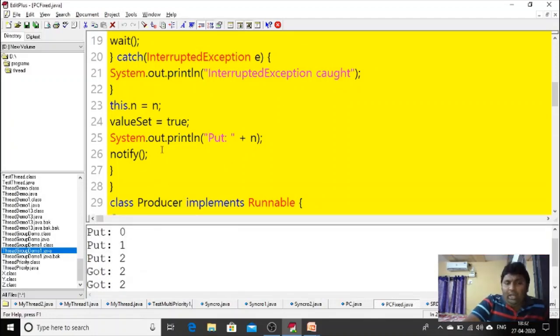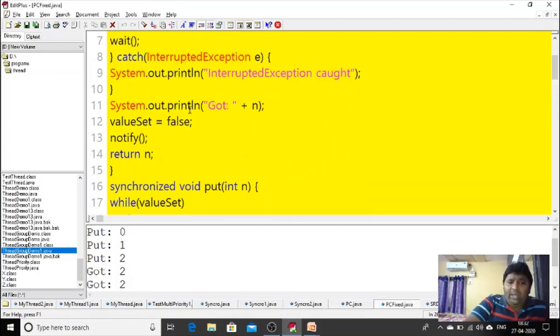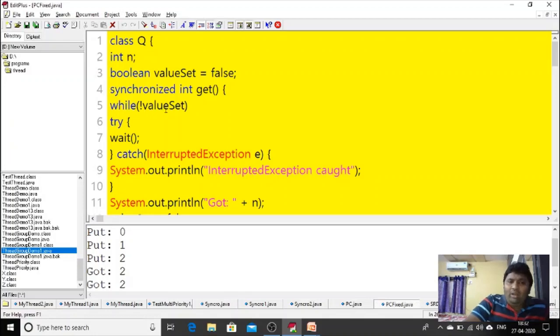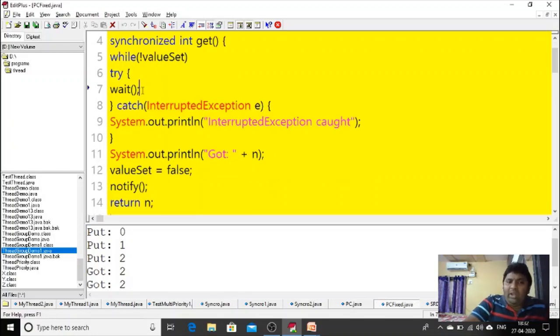Now after putting the value, we need to notify. Why? Because the consumer is waiting. How did I make the consumer wait until I put the value 0? Here I am notifying, and if I notify, the threads which are waiting will be notified. Who is waiting? The consumer. We made the consumer wait by writing simple code: while not value set. Initially value set is false, so its negation is true, so the compiler enters the loop, and the statement I wrote is wait. This is how I made my get method wait until I give the notify.